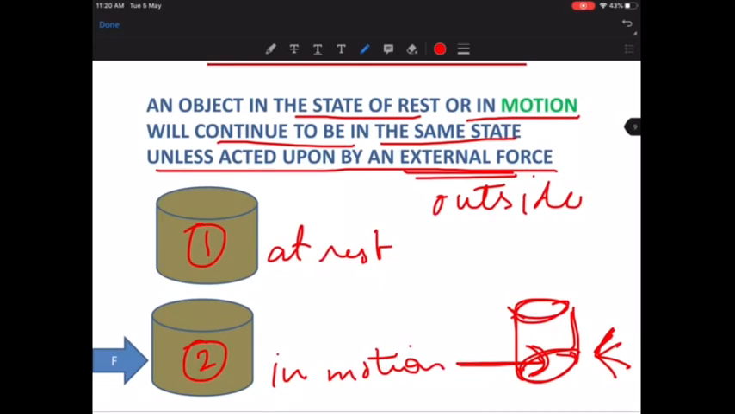So this is our first law. Isn't this law simple? And the statement of the first law is as flashed on the screen. First law says that any object in the state of rest or in motion will continue to be in the same state unless acted upon by an external force. So this is what you're supposed to write.